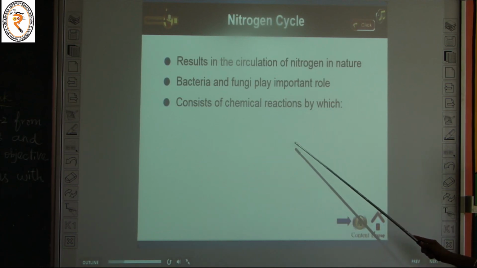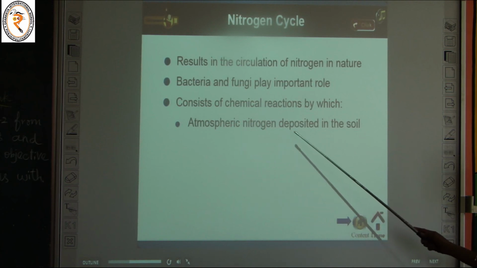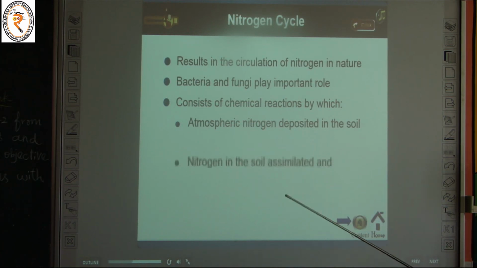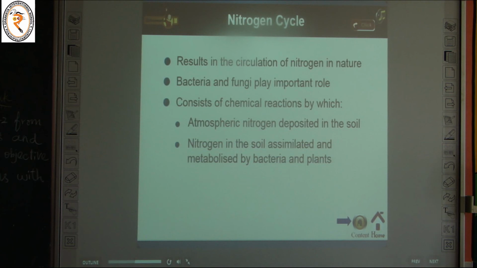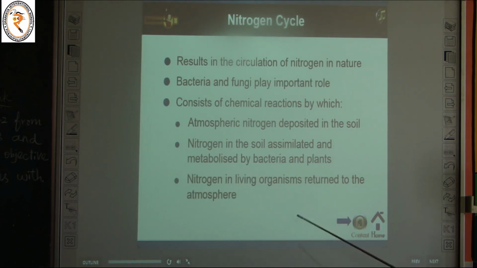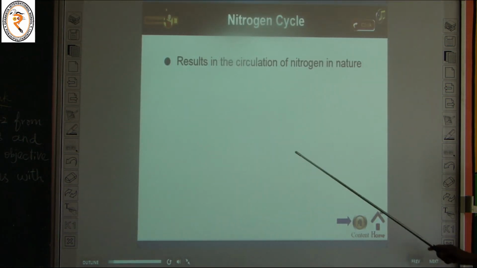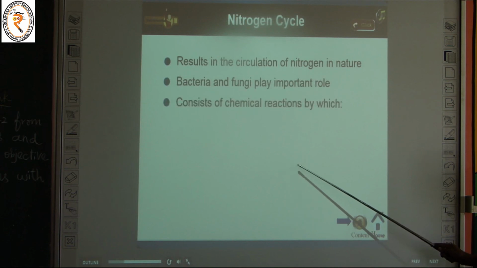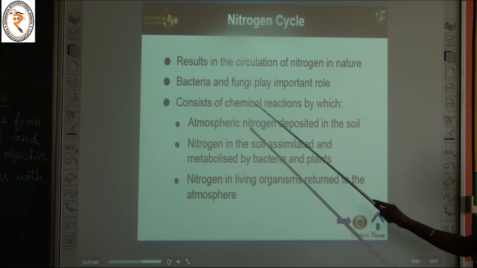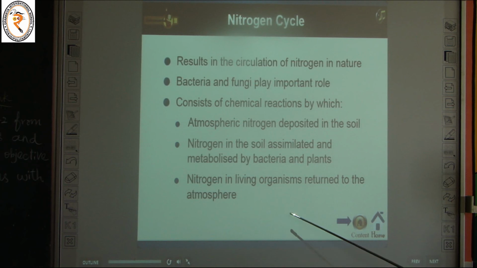It consists of chemical reactions by which atmospheric nitrogen is deposited in the soil. How is atmospheric nitrogen deposited in the soil? With the help of bacteria. Rhizobium converts the nitrogen present in the air to nitrogen compound. And nitrogen in the soil is assimilated and metabolized by bacteria and plants. Nitrogen in living organisms returns to the atmosphere. So this is the nitrogen cycle. So in the nitrogen cycle, bacteria and fungi play an important role.